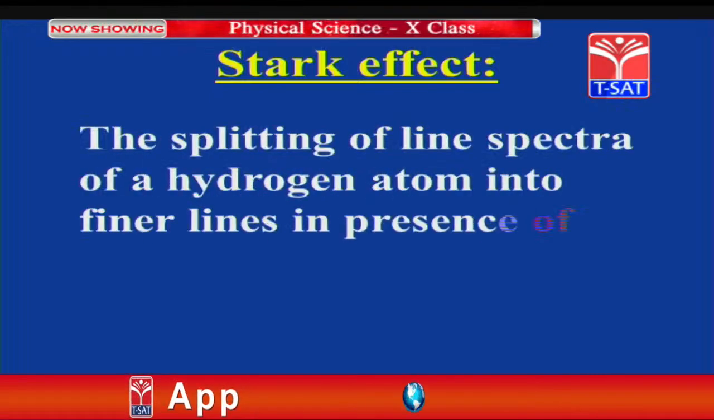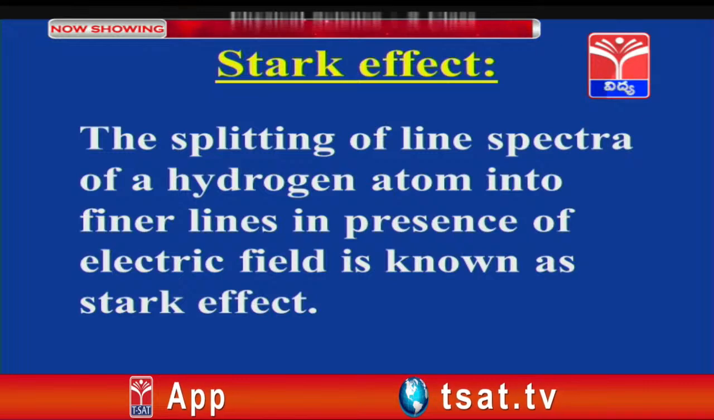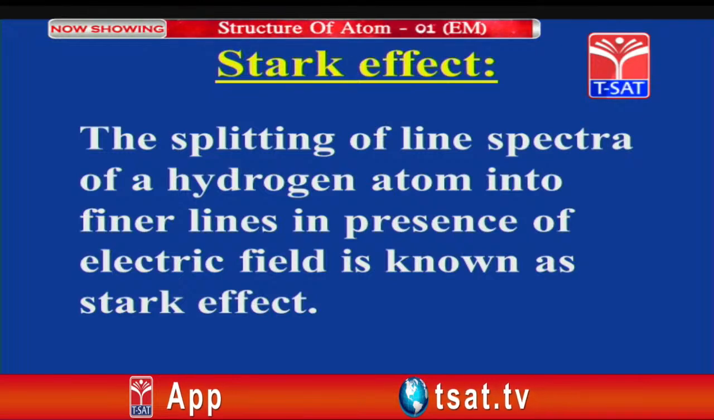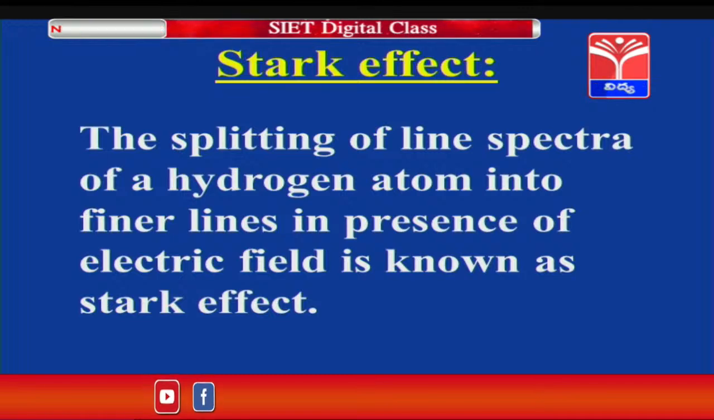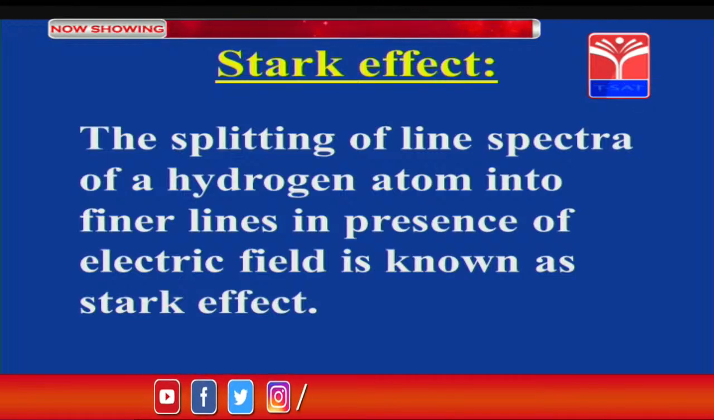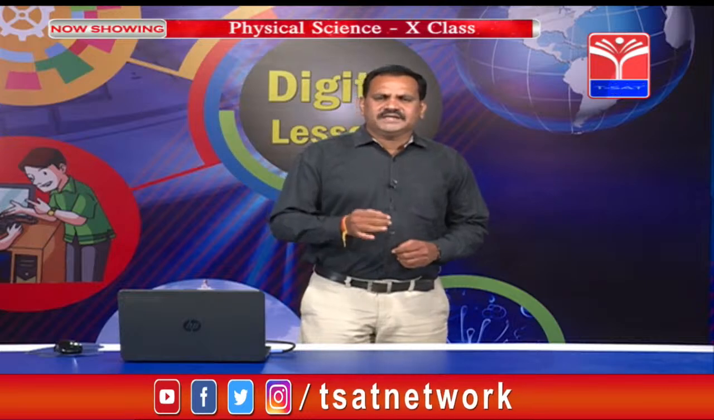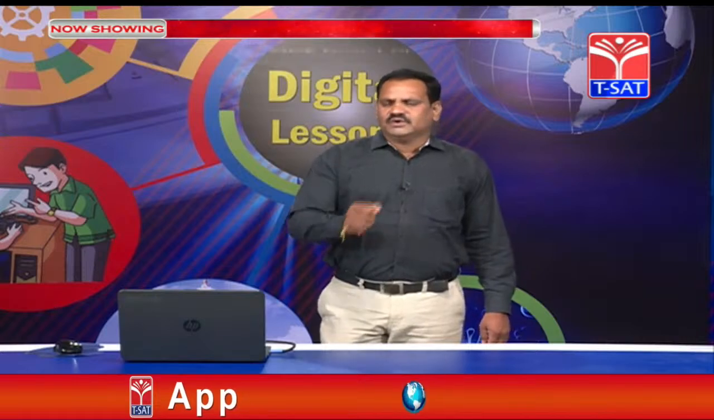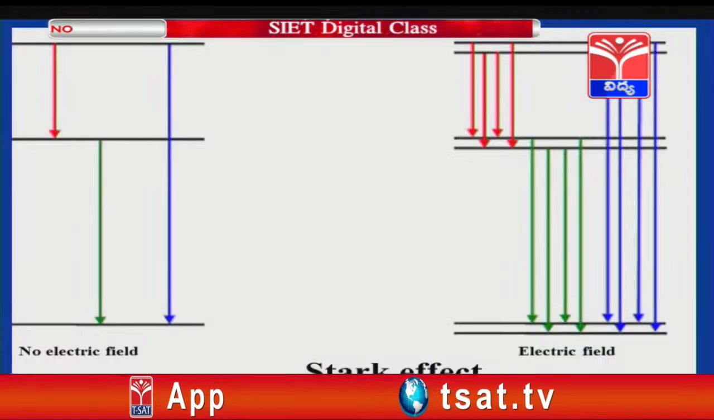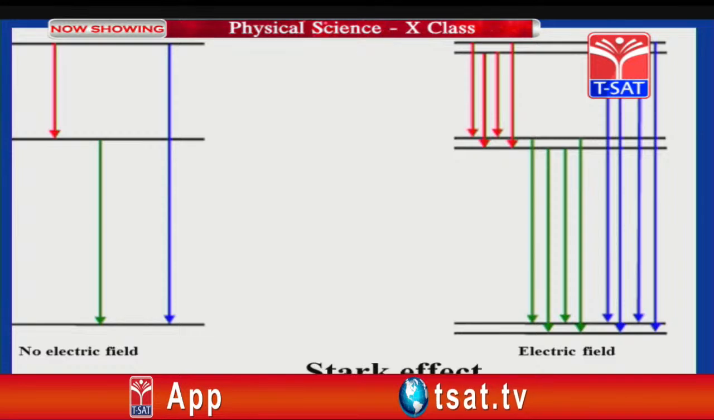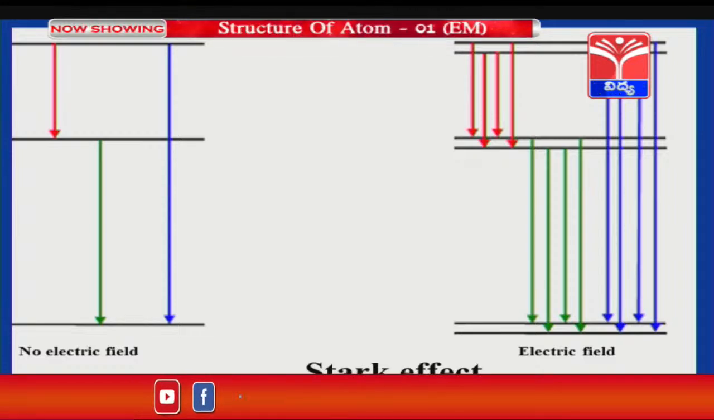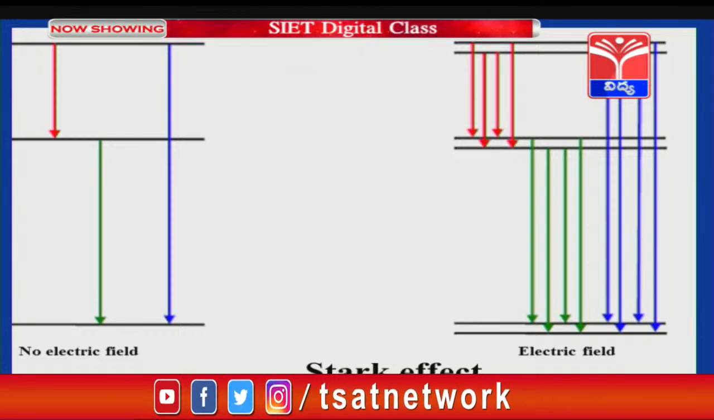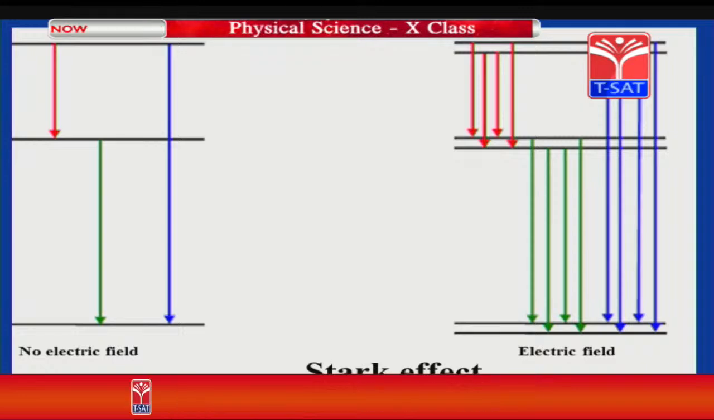The splitting of line spectra of the hydrogen atom into finer lines in the presence of an electric field is known as the Stark effect. Simply, the splitting of spectral lines in the presence of an electric field is known as the Stark effect. Here you can see, in the absence of an electric field you can find one red line, one green line and one blue line, but in the presence of an electric field each line is split into more lines. This splitting is nothing but the Stark effect.